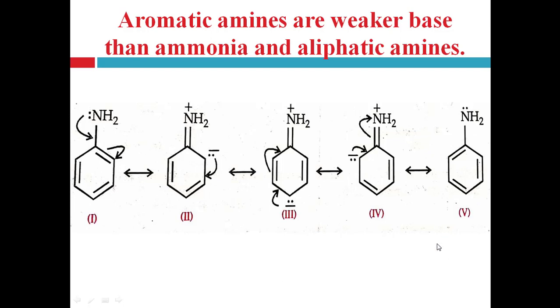See, in these different resonating structures of aniline, structures 2, 3 and 4 have the positive charge on the nitrogen atom, right? The electron pair on nitrogen is shared with the aromatic ring, which results in the electron pair on the nitrogen being less available for protonation with acid, right? Because the lone pair of electrons is used in the resonance by the aromatic ring.